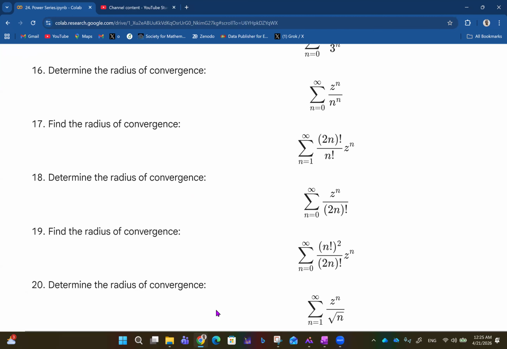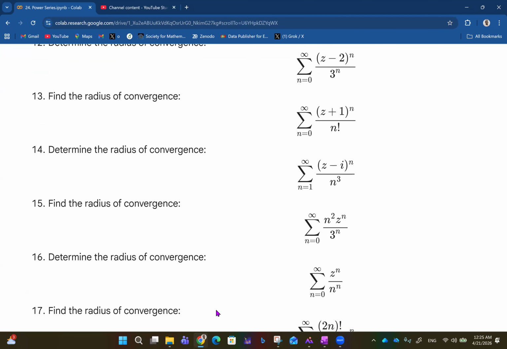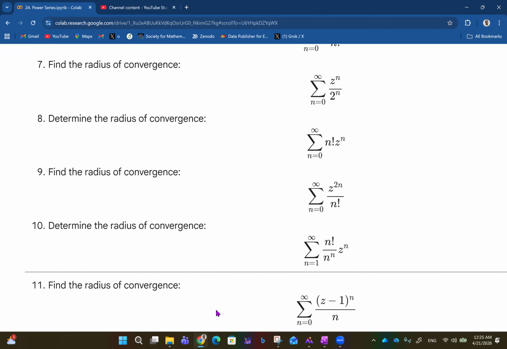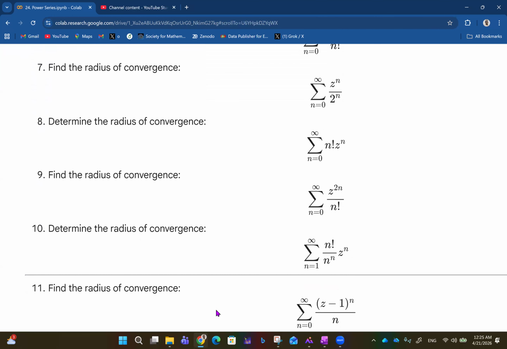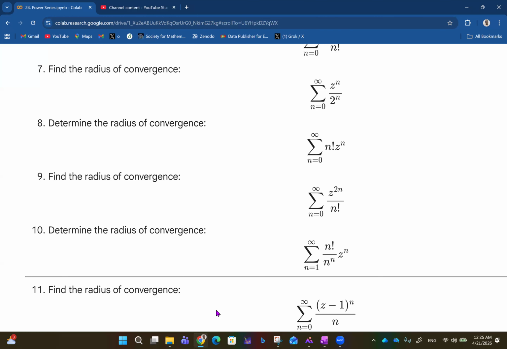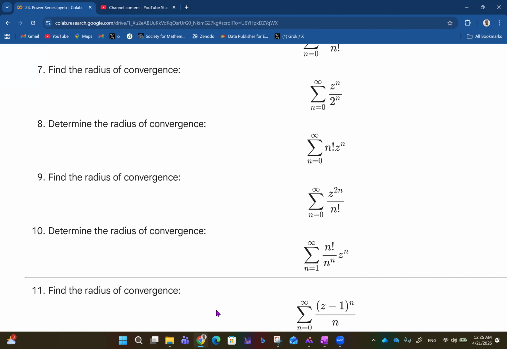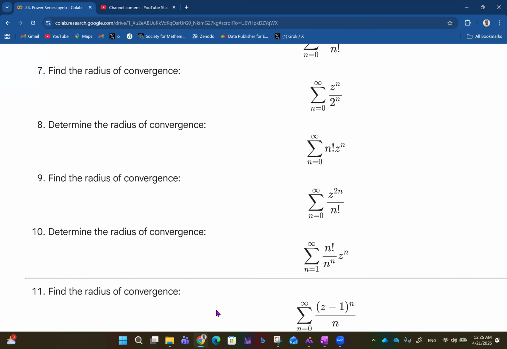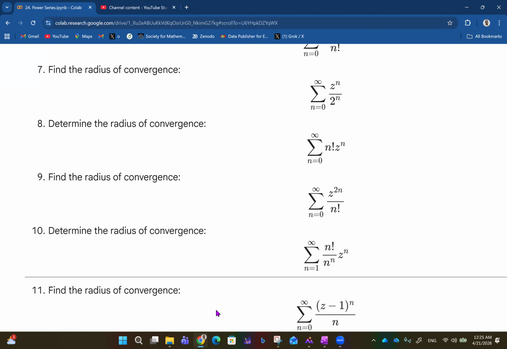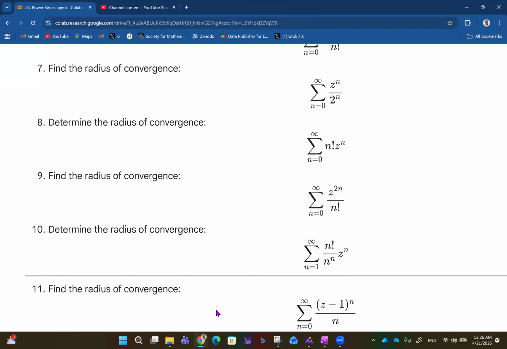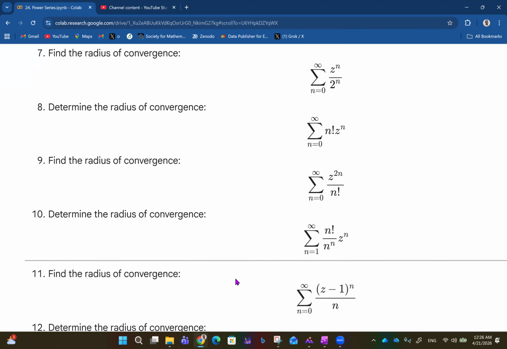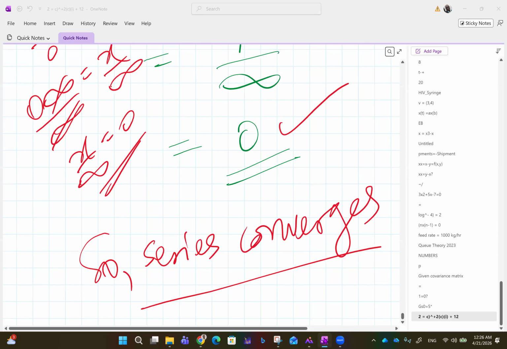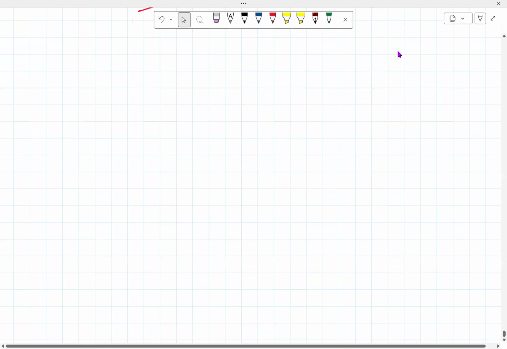So I'll be taking questions 8 and 10. 8 is this: determine the radius of convergence, summation from n equals 0 to infinity of n factorial z raised to power n. So that means an is n factorial. Then we have problem 10, which is n factorial by n raised to power n z raised to power n. That looks a bit trickier, but let's see how we can take care of that.